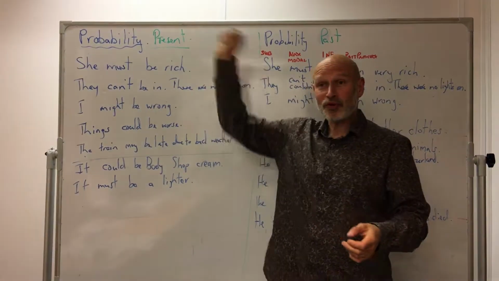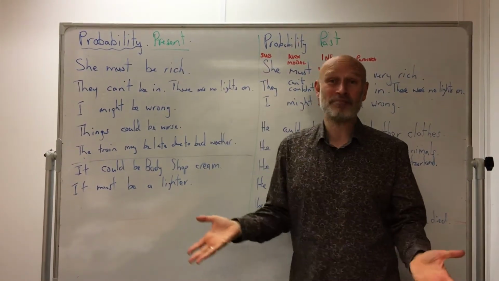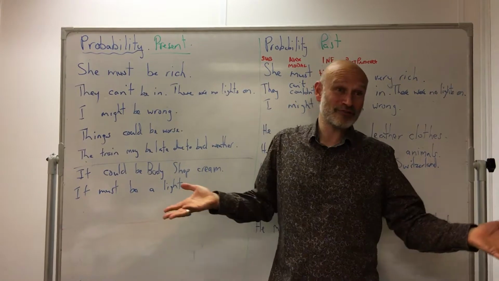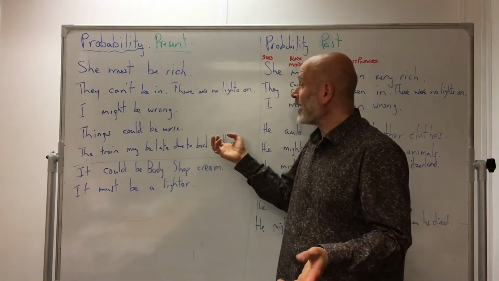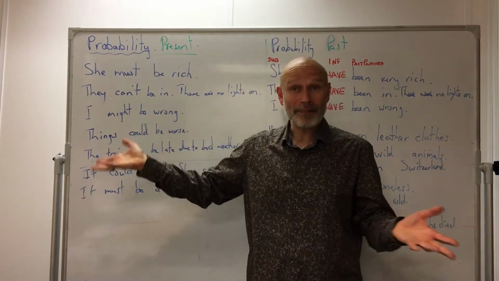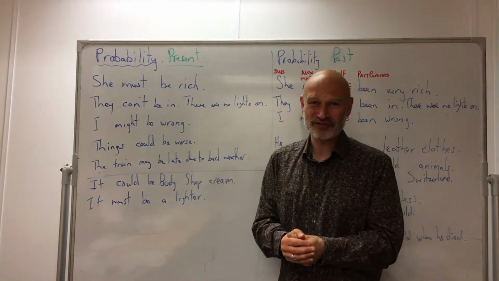Here's one where we were knocking on somebody's door and we say, well, there are no lights on, so they can't be at home. They can't be in. We don't really know. They might be hiding because they don't like us. We have no idea. Okay, here's another one. I might be wrong about something. I don't know. Things could be worse. It's a lovely expression.